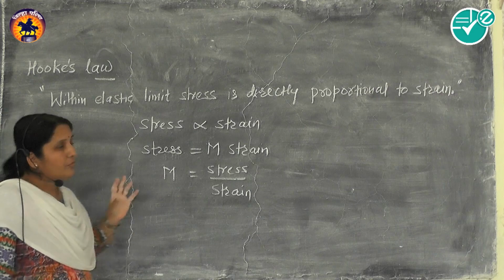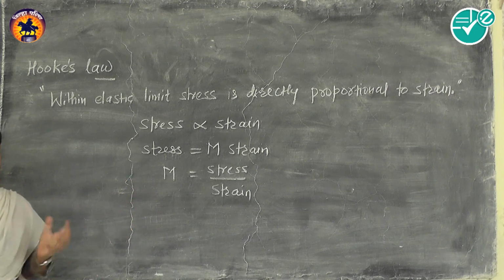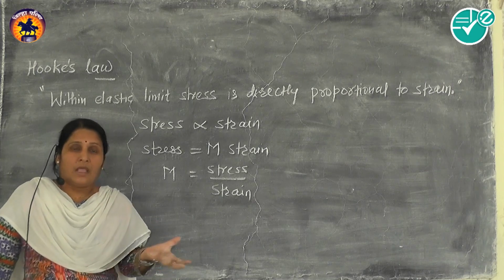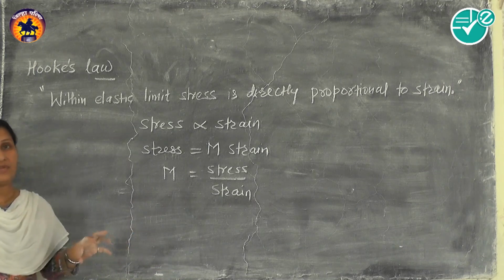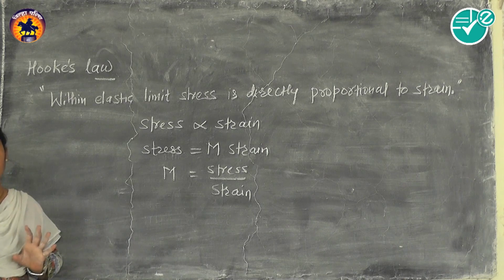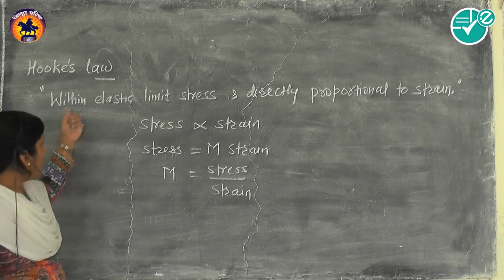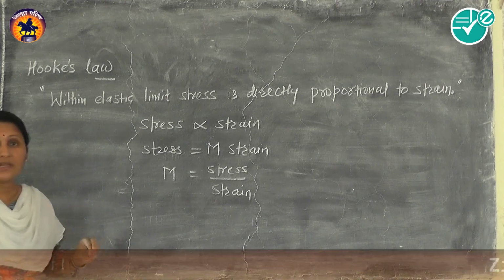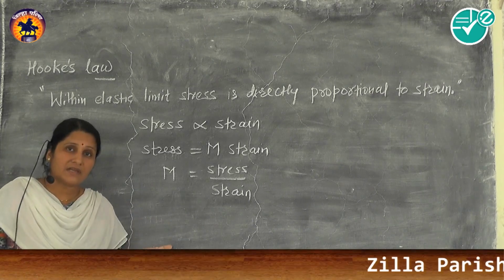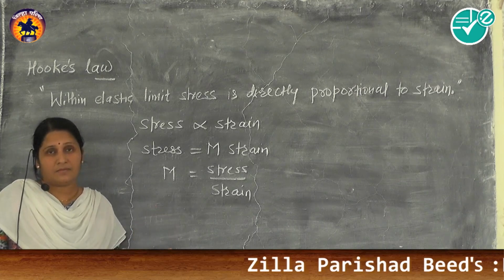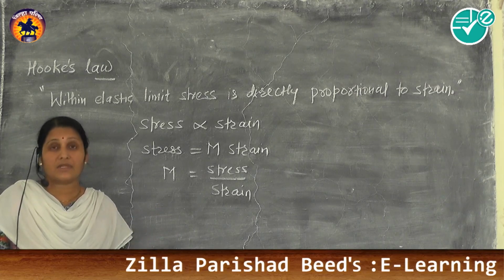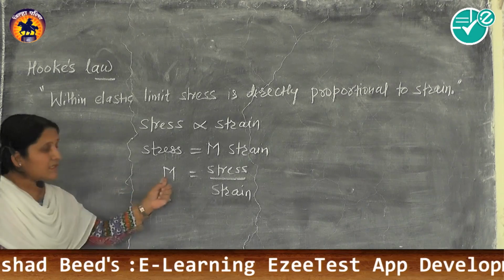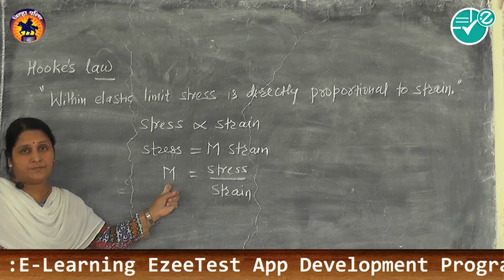What does it mean? If we apply a large amount of applied force, deformation is large. If we apply a small deforming force, deformation is small. But all this should be within the elastic limit. There is one condition: if the elastic limit is exceeded, then this is not possible. So what is elastic limit? That we have to see afterwards. So this m is the modulus of elasticity.